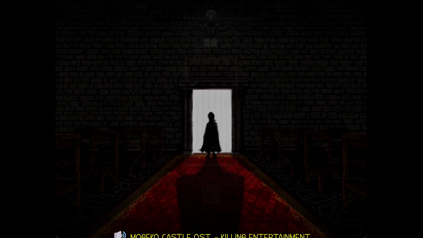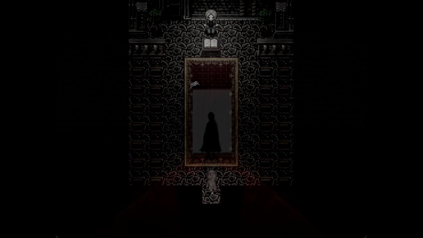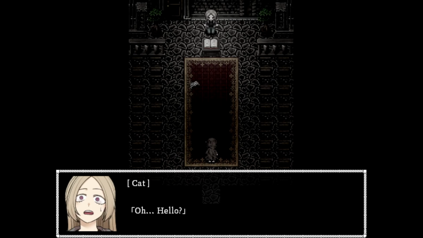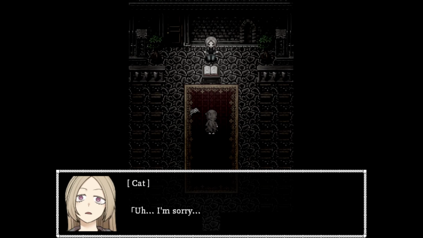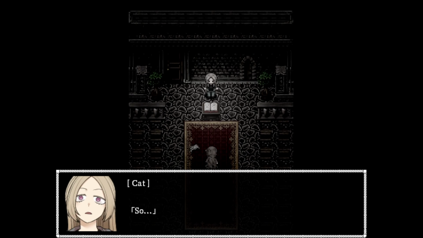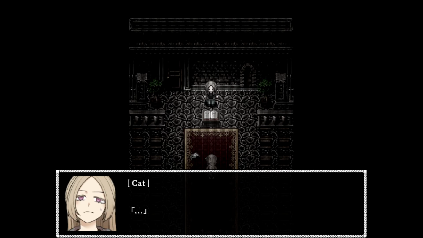As she's reading a book inside the cult's worship room, the door behind her suddenly opens and a hooded figure appears. Cat is surprised at first and tries to strike up a conversation, but she's stopped when she sees the hooded figure pull out a knife. Fear grips her. This person does not intend to talk and wants only to kill her.